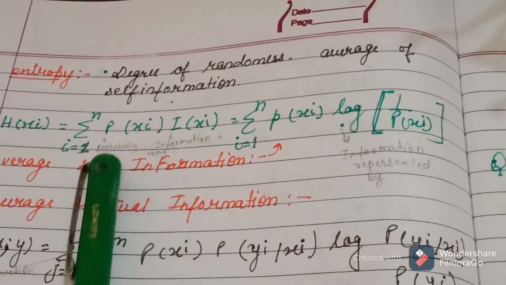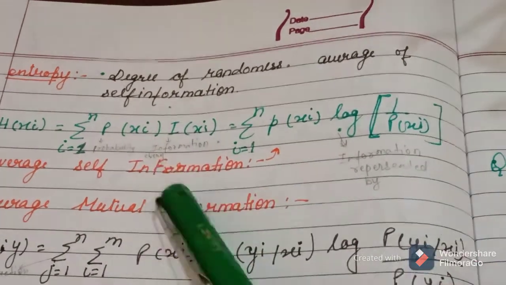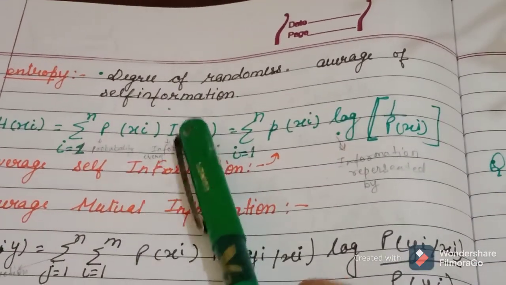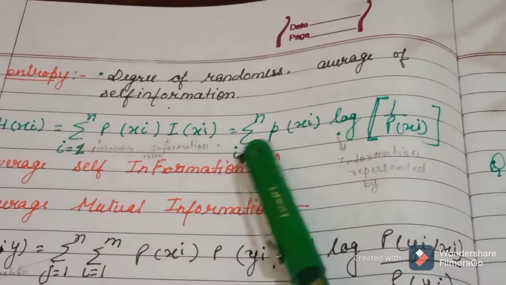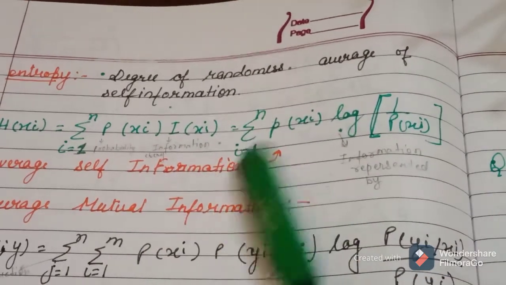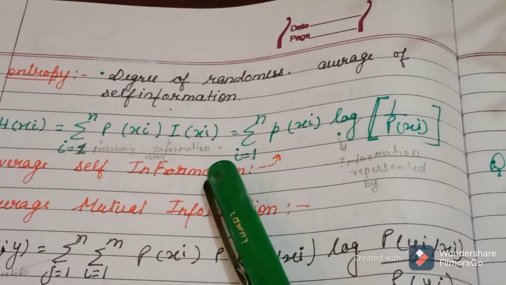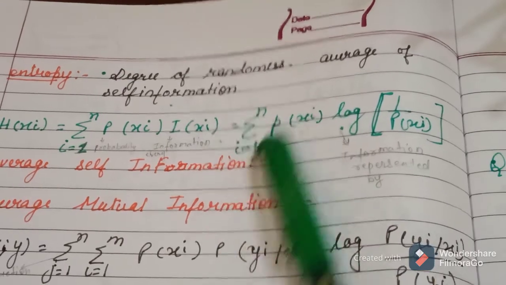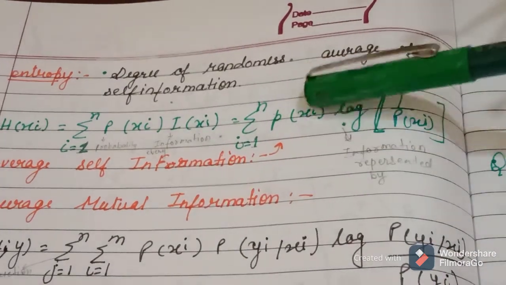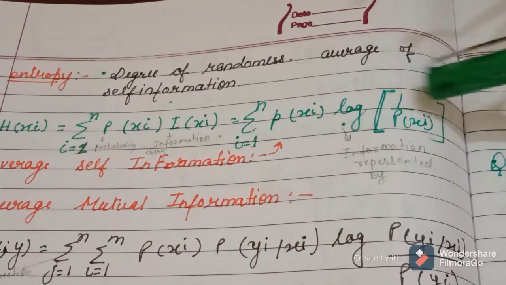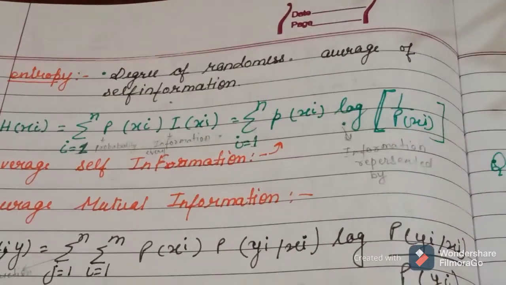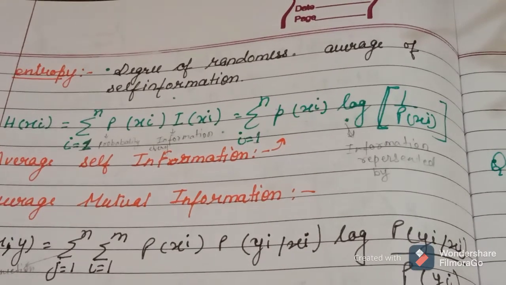The entropy is H(X) = summation of P(xi) log 1 by P(xi), where P is the probability of xi and I is the information. The log here represents the information. Okay, average self-information, the formula is that.